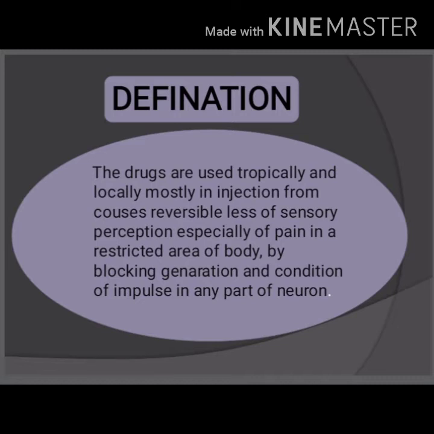Local anesthetics block nerve conductance by binding to a selective site on the sodium ion channel in the excitable membranes, thereby reducing the sodium ion passage, that is conductance, through the pores, and thus they interfere with the generation of the action potential.